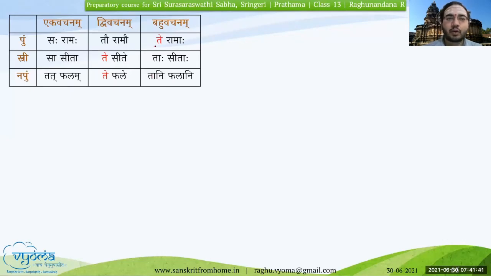If you see here closely, te is repeating itself in Pullinga, Strilinga, and Napumsakalinga at different places. So if a question is asked, te ke, you have multiple answers for that. If you are intending to refer to a Pullinga shabda, then it will become te ramaha.